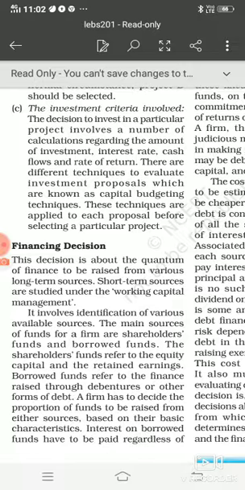So there are lots of techniques by which we can evaluate this, or by which we can evaluate investment proposals. So all these techniques are called capital budgeting techniques.